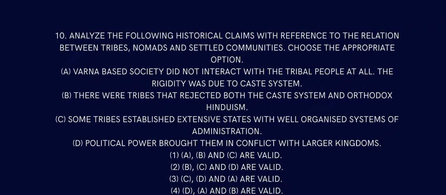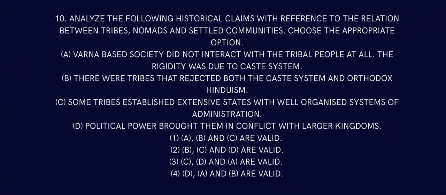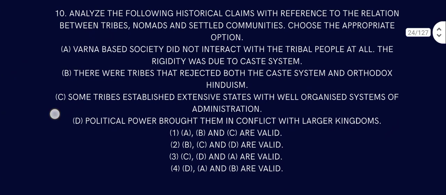So question number 10. Analyze the following historical claims with reference to the relation between tribes, nomads, and settled communities. Choose the appropriate option. Varna-based society did not interact with the tribal people at all. The rigidity was due to the caste system. There were tribes that rejected both the caste system and orthodox Hinduism. Some tribes established extensive states with a well organized system of administration. Political power brought them in conflict with the larger kingdoms. So the answers B, C, D are valid.